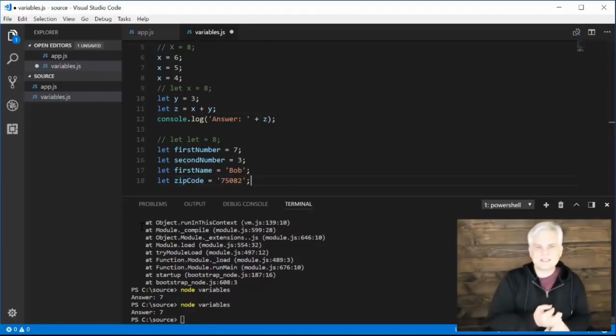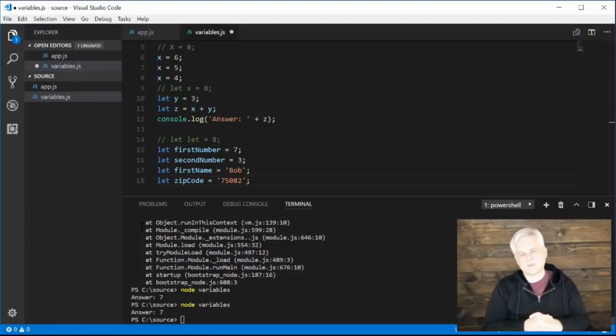The third one is to be consistent, and that is to always follow the same kind of naming convention. This would be true not just for variable names, but for every other type of identifier that we wind up creating in our application. Stay consistent, pick one style and stay with it throughout the remainder of the application. And then the other is to not rely on case. We've already seen the danger of that.